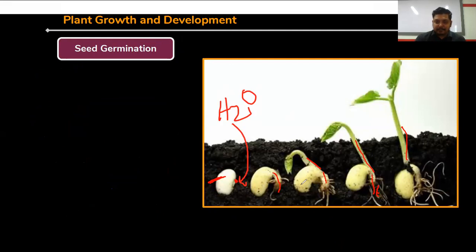Through anaerobic respiration, the seed increases in size. Then after anaerobic respiration, aerobic respiration takes place and a huge amount of ATP is produced. Then their size increases. Clear. Finally, the seed is germinated here, and two cotyledons come out here. Clear.